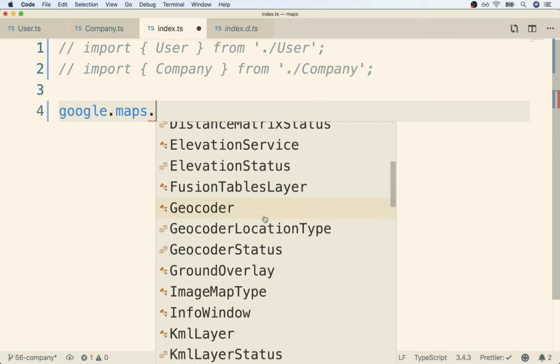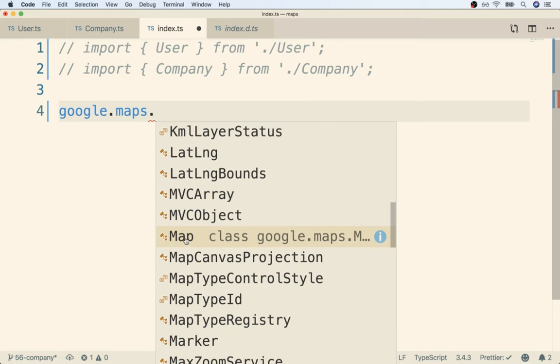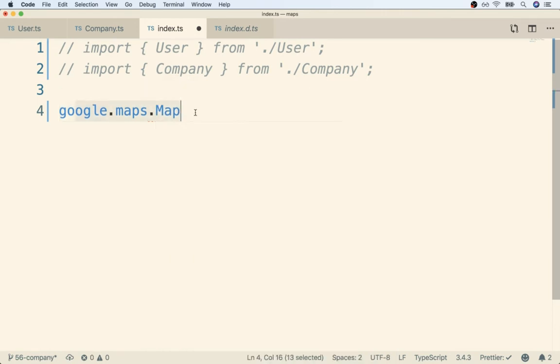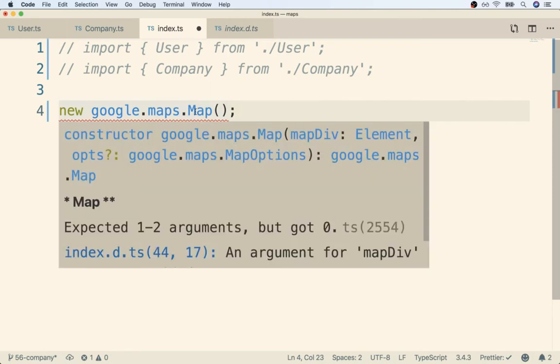So one of the things inside there is the map class, right? We were just looking at that. So we want to create an instance of a map class. To create an instance of something, we put the new keyword in front of it, and then we call it like so. As soon as we write that out, we're going to get an error.